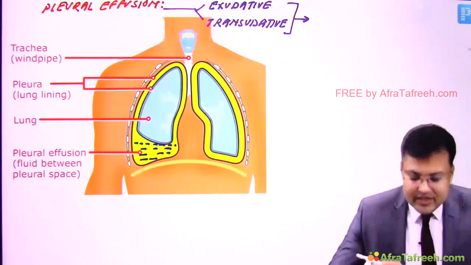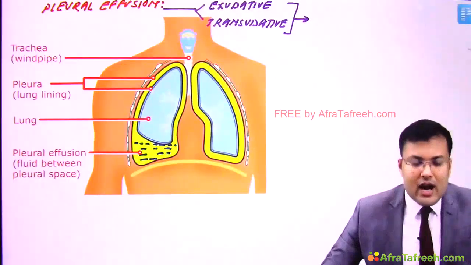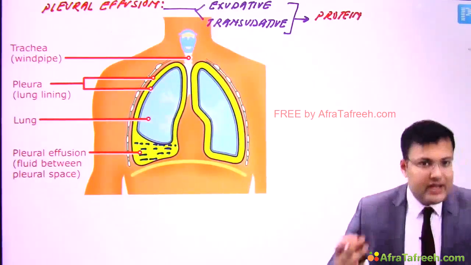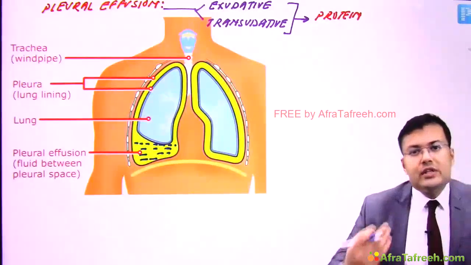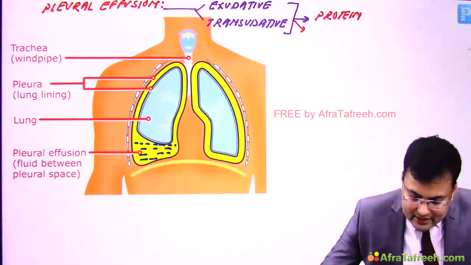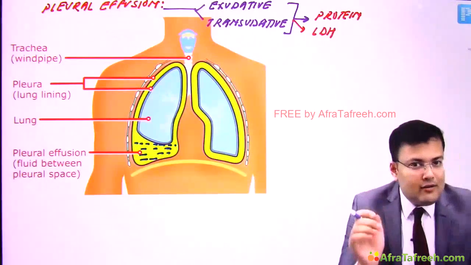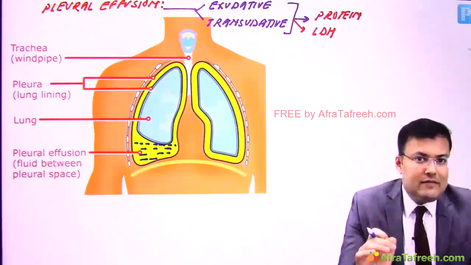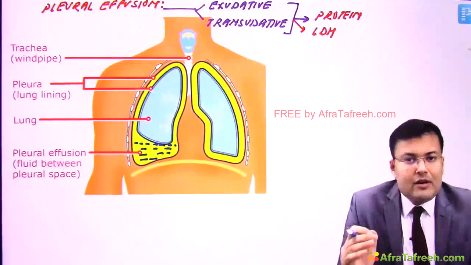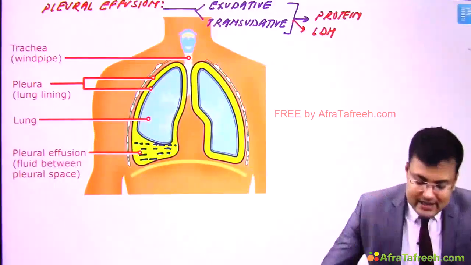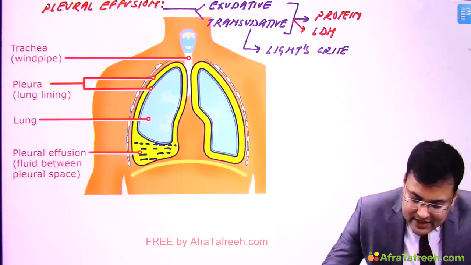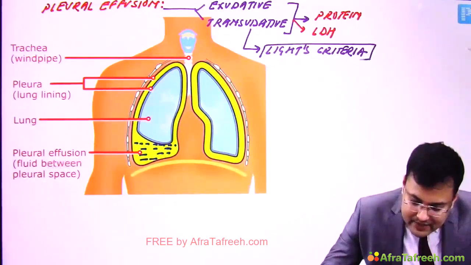We can easily differentiate exudative and transudative pleural effusion. How? We can assess the pleural fluid protein to serum protein ratio, and we can assess LDH, meaning pleural fluid LDH to serum LDH ratio. So we can easily differentiate exudative pleural effusion from transudative pleural effusion by a criteria. And what's the name of that criteria? That's known as Light's criteria.